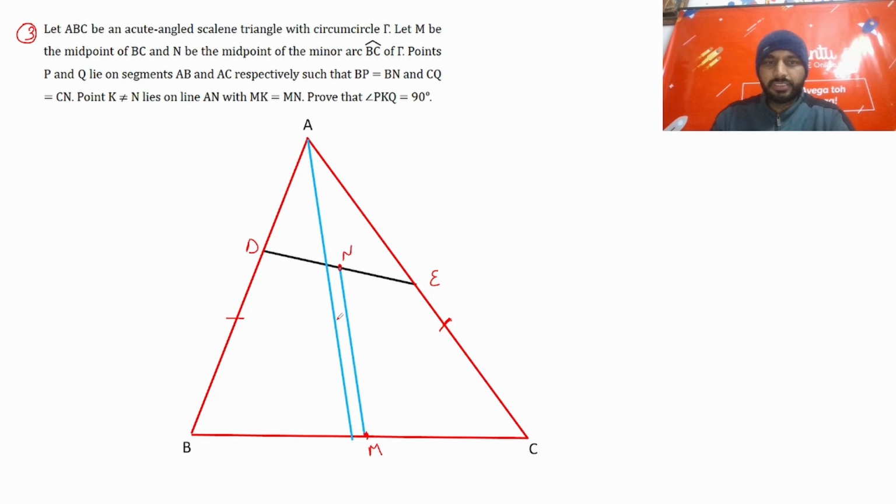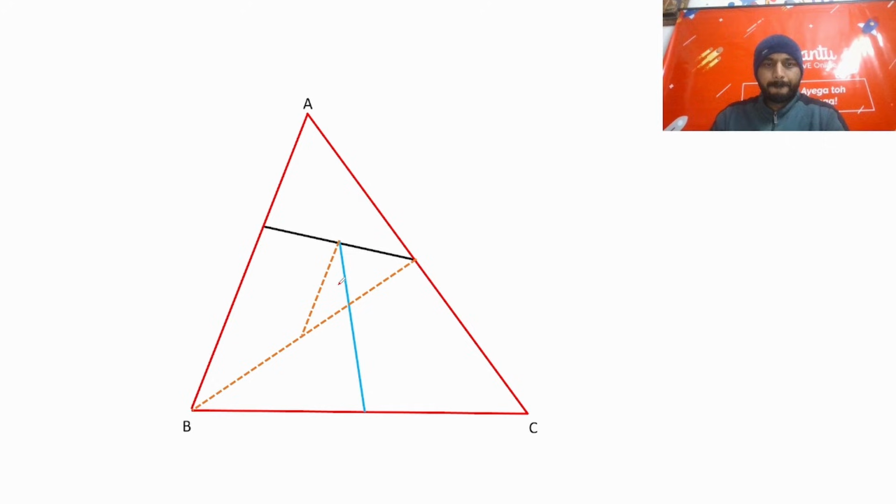M is a midpoint of BC, N is a midpoint of DE, and this line AF, let's say AF is the angle bisector. So we have to prove that AF is parallel to MN. Okay, so we will prove that AF is parallel to MN. So let's see how we can do that. So first, let's say we have a DE point and this point is N and this is M.